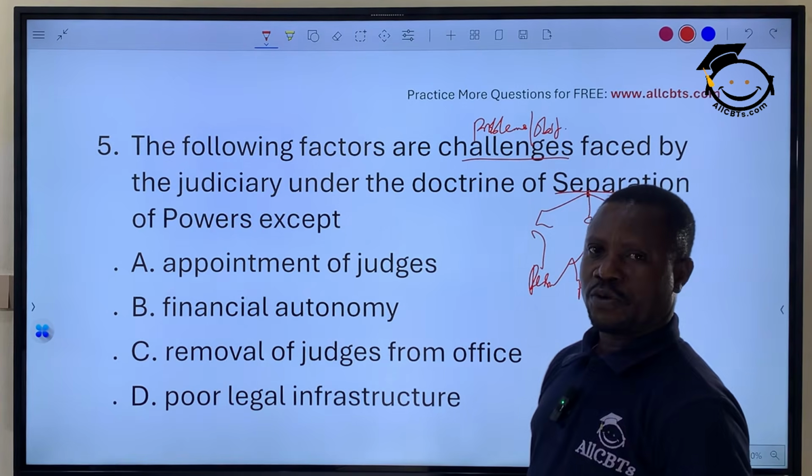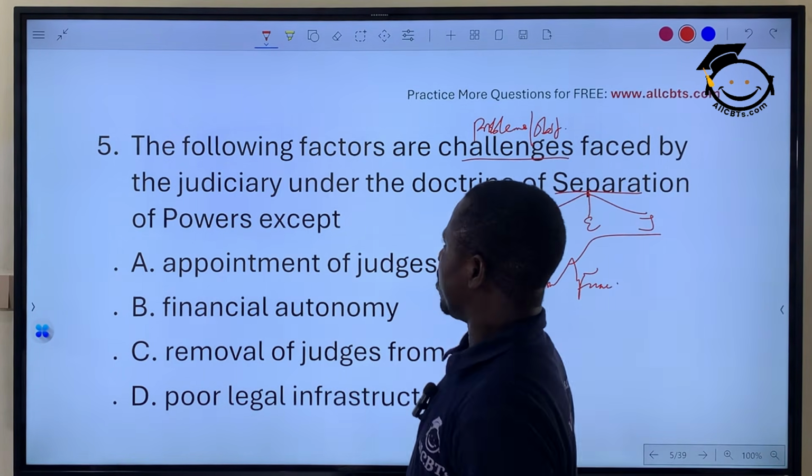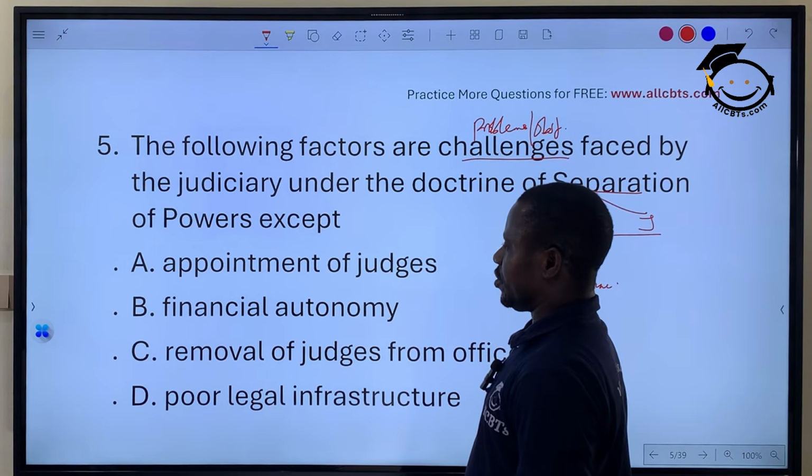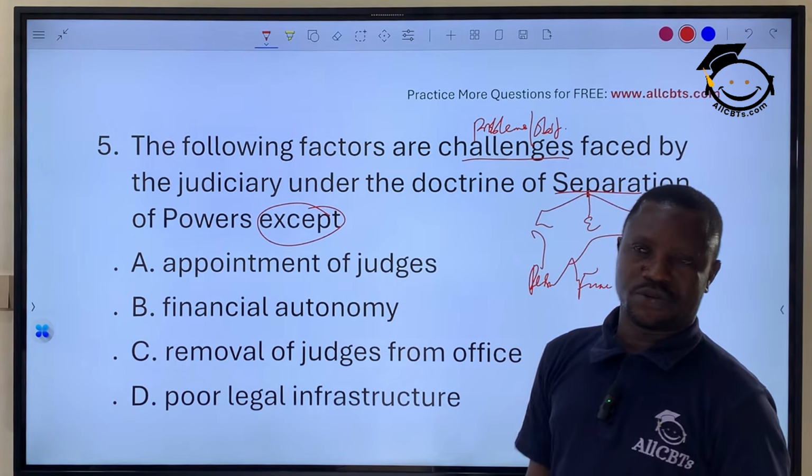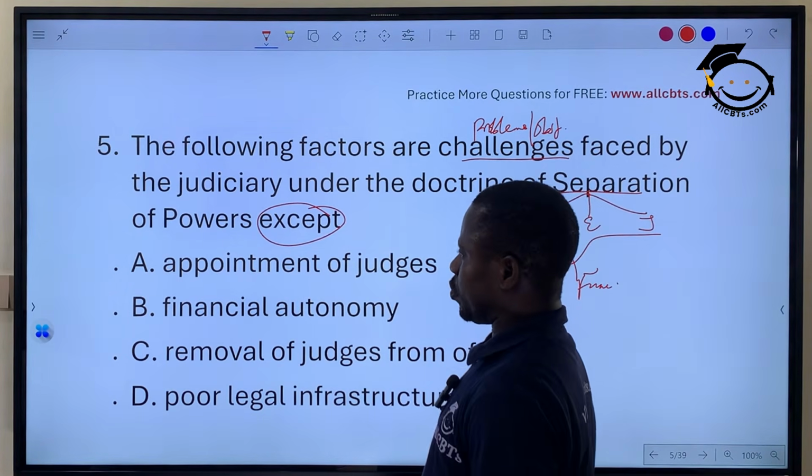So coming down to the question, challenges. Remember, the word except means all the options are correct, only one is wrong.